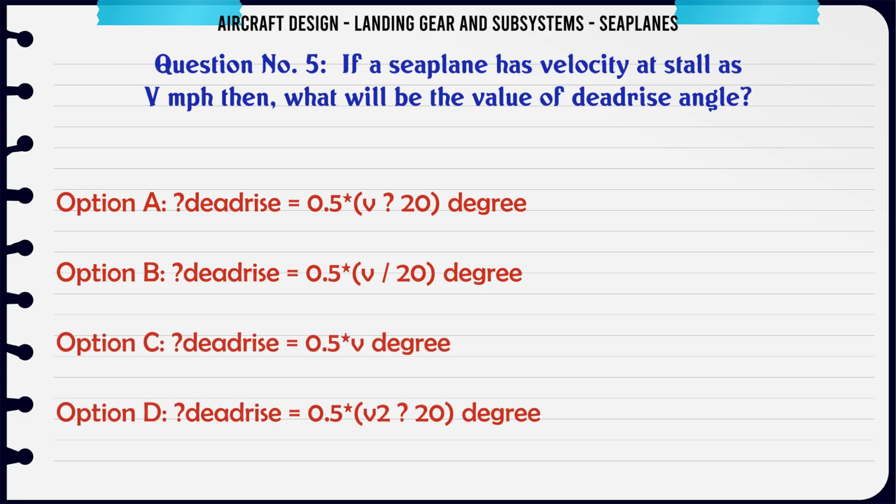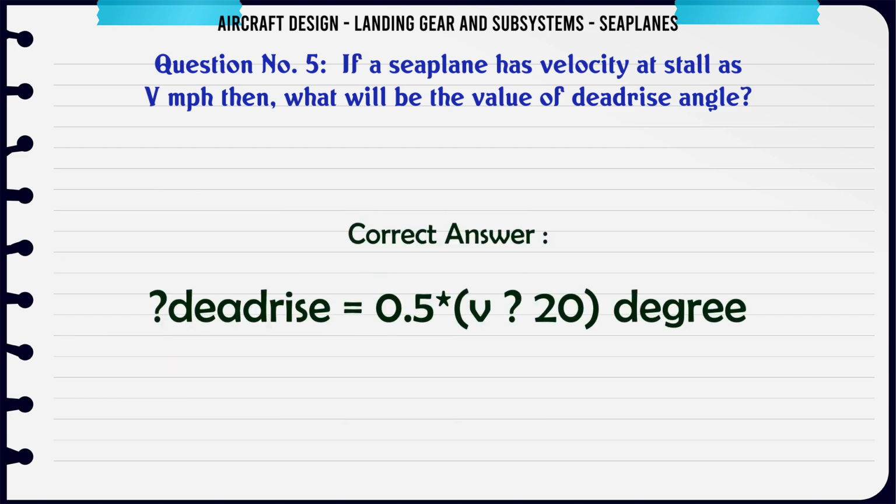If a seaplane has velocity at stall as v mph, then what will be the value of deadrise angle? A: deadrise 0.5 v 20 degree. B: deadrise 0.5 v 20 degree. C: deadrise 0.5 v degree. D: deadrise 0.5 v 220 degree. The correct answer is deadrise 0.5 v 20 degree.